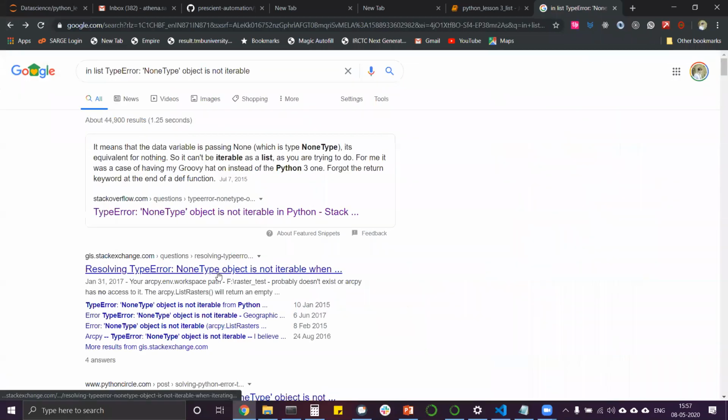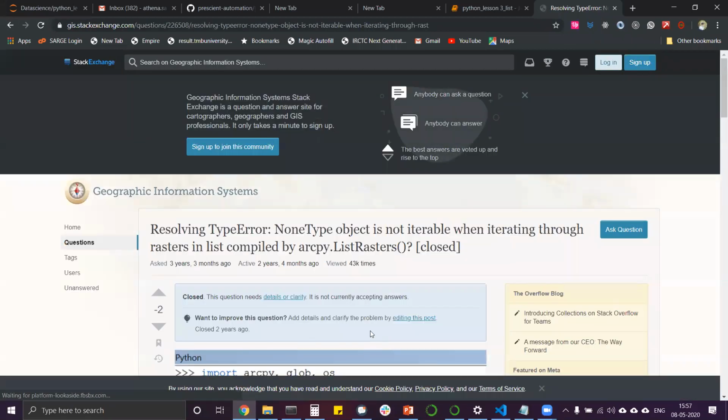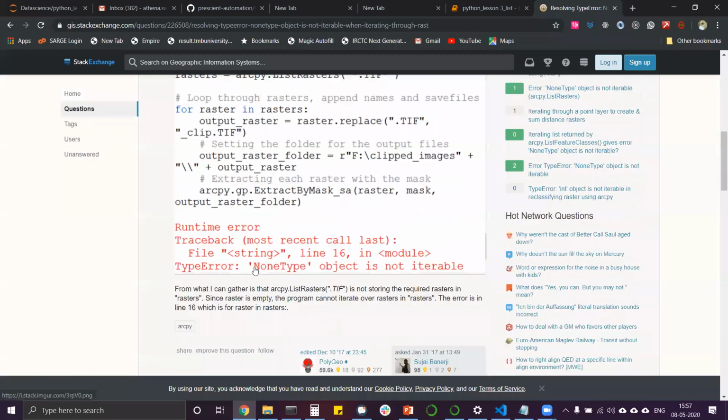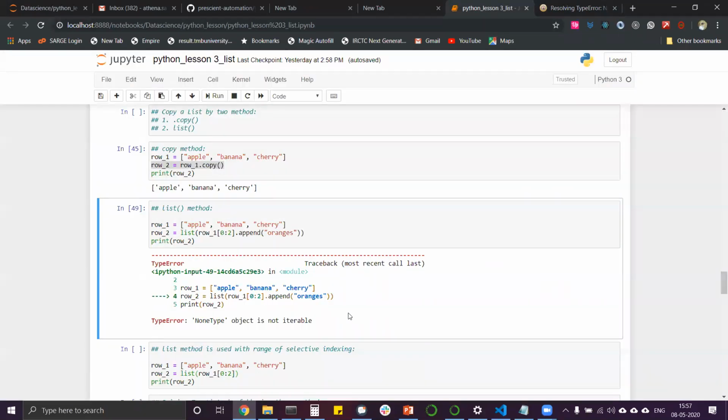So try to understand that it could be explained on various places. What happened? NoneType object is not iterable. Wherever it is coming, the answer is not storing the required result into the variable. The variable is the name of the variable. Since it is empty, the program cannot iterate over it. In the same way, I will explain it to you.